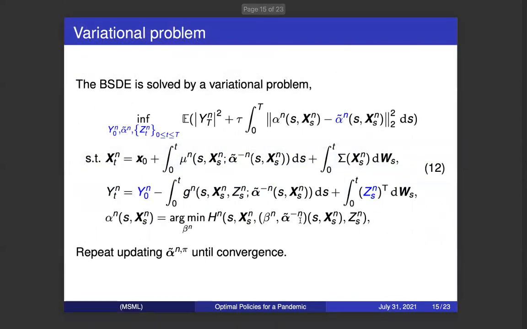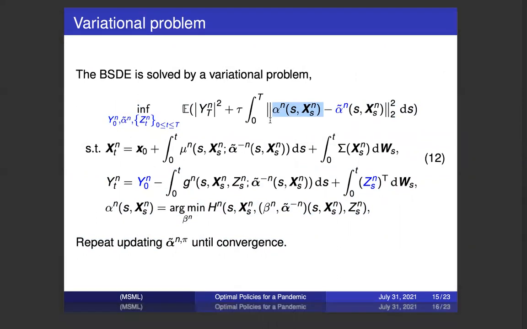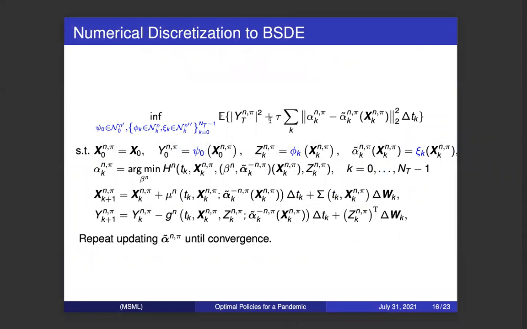To solve the BSDE, as I mentioned before, we use neural networks to approximate the policy and also value functions. Here, by straightforward computation, we can replace all the variables in blue font by neural networks. Then we try to minimize the loss to get the optimal parameters of the neural networks. We use the stochastic gradient descent method. To implement the algorithm, we need to discretize the BSDE. We use the Euler method to get the numerical discretization of the BSDE.